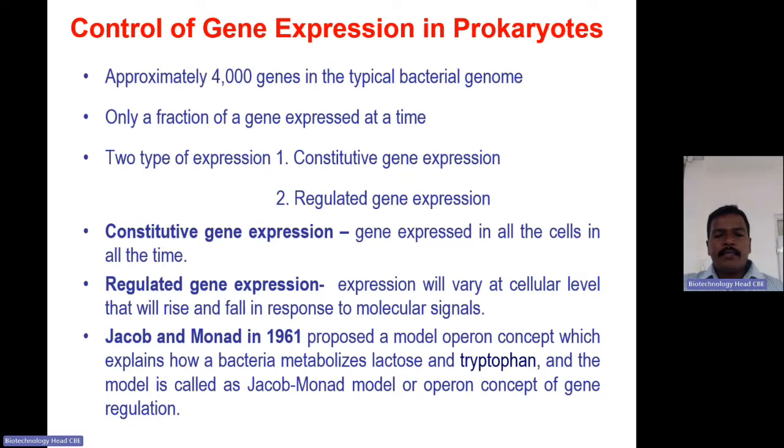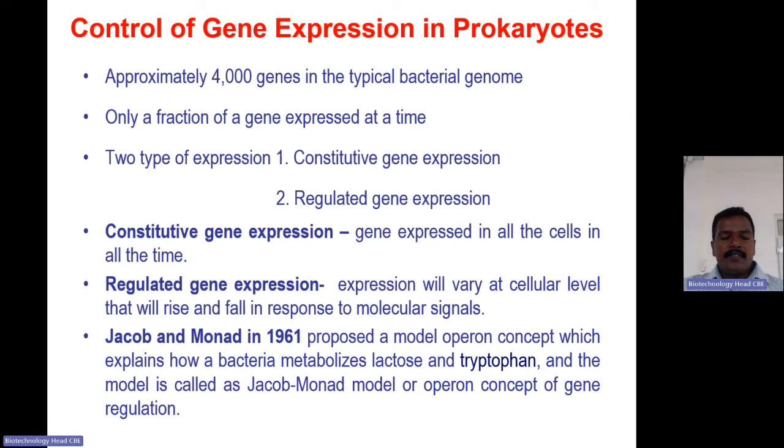Regulated gene expression indicates that the gene will be expressed with particular spatial and temporal expression. The time will vary, and the place of expression will vary between plants. So that is called regulated gene expression.